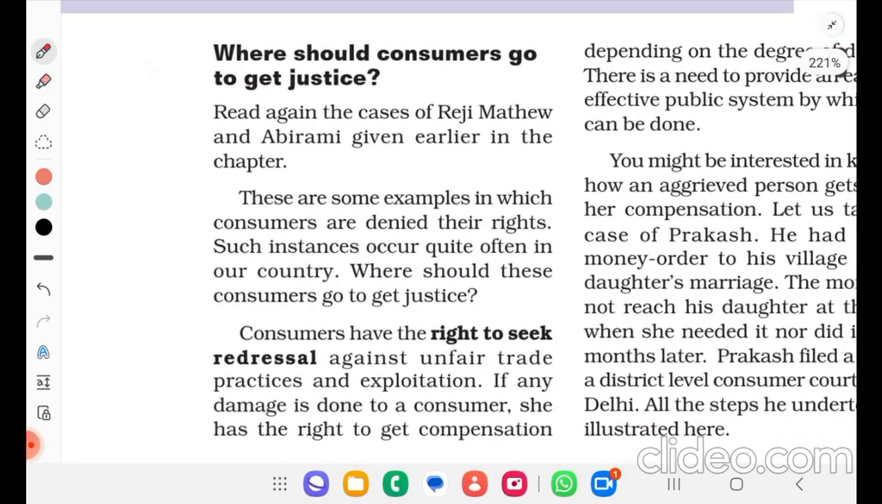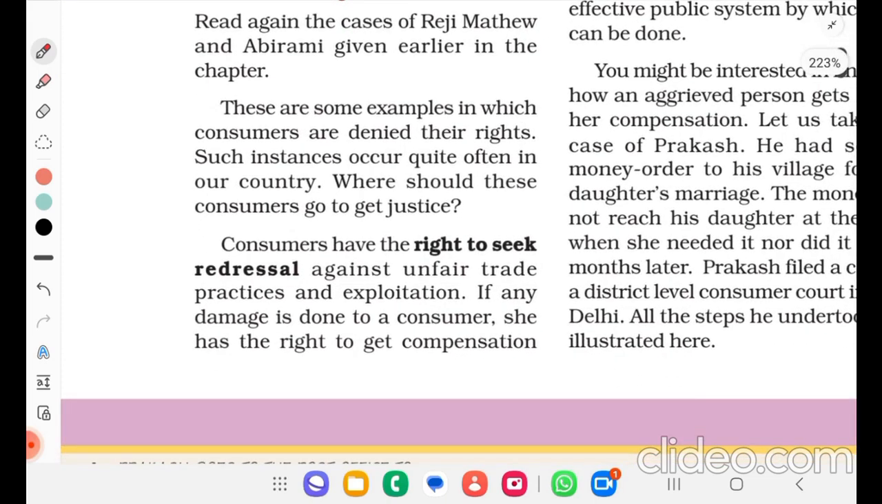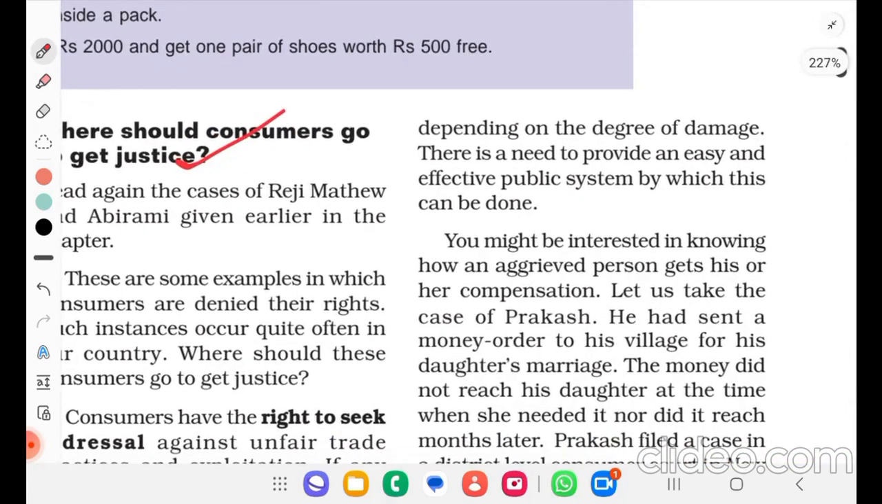Where should consumers go to get justice? Read again the cases of Reggie, Matthew and Abhirami given earlier in the chapter. There are some examples in which consumers are denied their rights. Such instances occur quite often in our country. Where could these consumers go to get justice? Consumers have the right to seek redressal against unfair trade practices and exploitation. If any damage is done to a customer, she has the right to get compensation depending on the degree of damage. There is a need to provide an easy and effective public system by which this can be done.